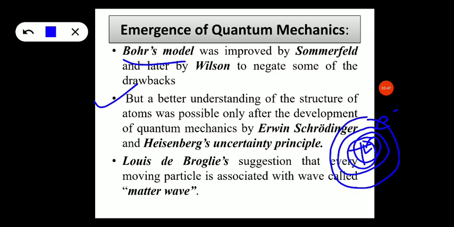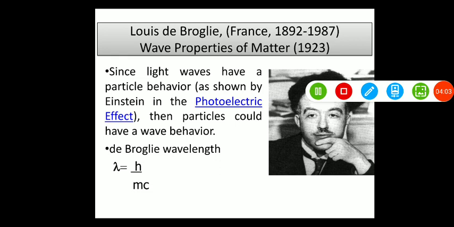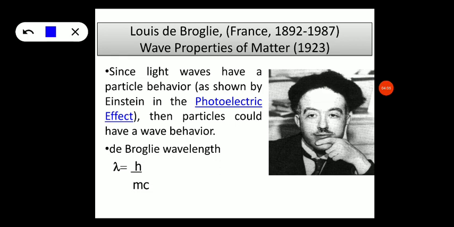Now, let us understand Louis de Broglie's matter wave equation. According to de Broglie, since light waves have particle behavior, as shown by Einstein by the photoelectric effect, right? Light waves have particle behavior, then particles could have wave behavior.